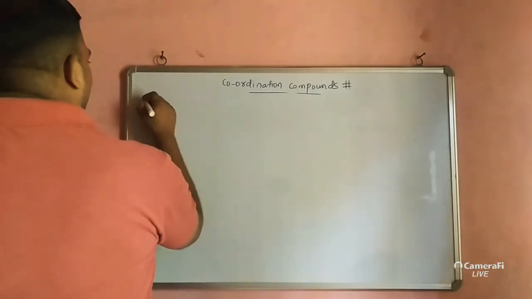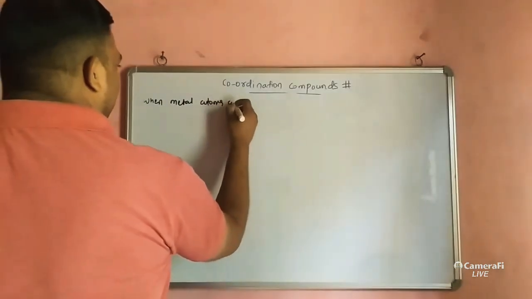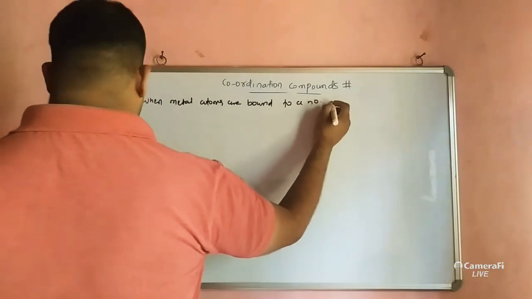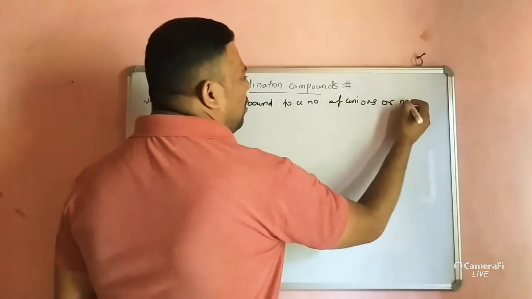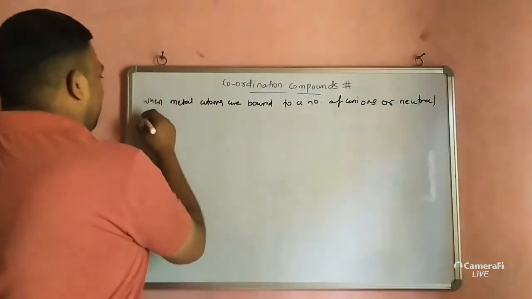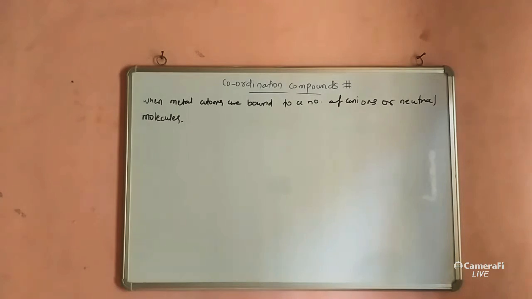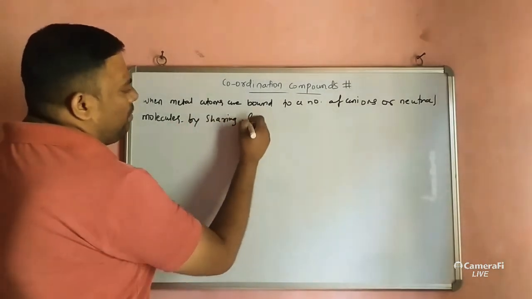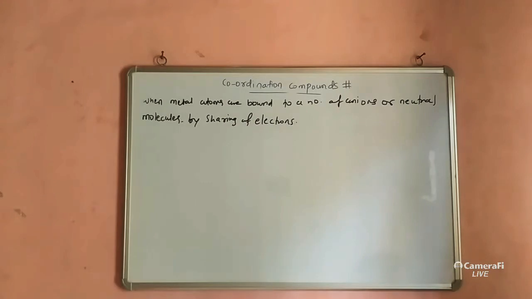When metal atoms are bound to a number of anions or neutral molecules by sharing of electrons.